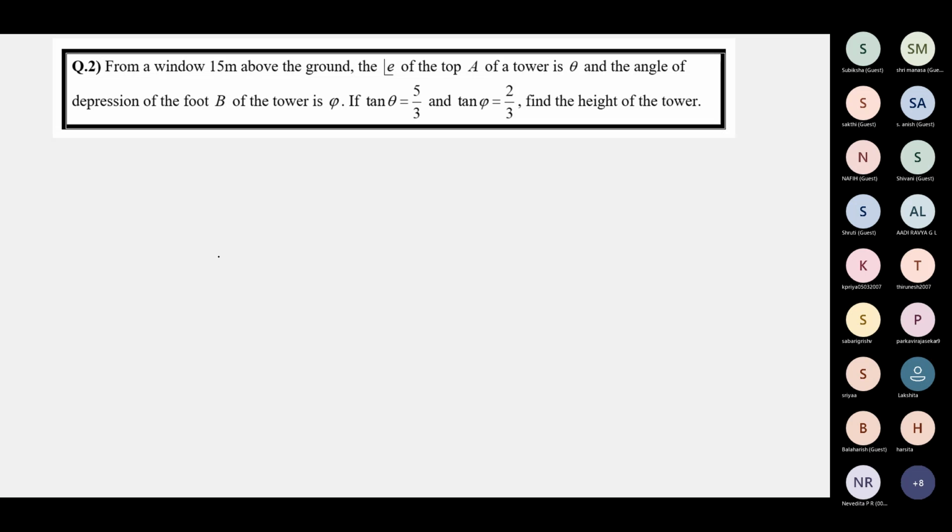So from a window 15 meters above the ground. It's not that you draw the window like this. The window is just represented by a point.